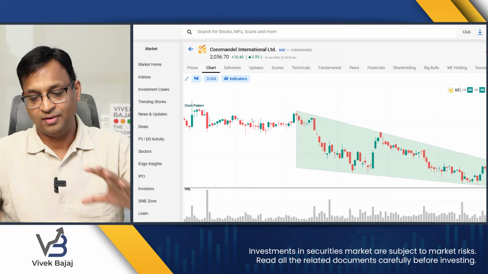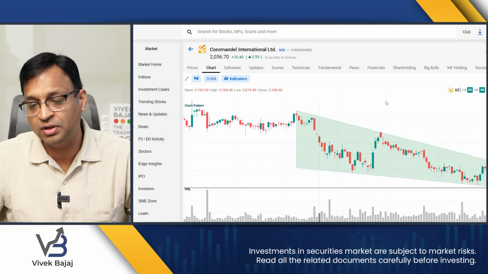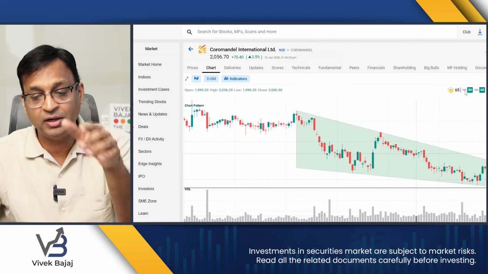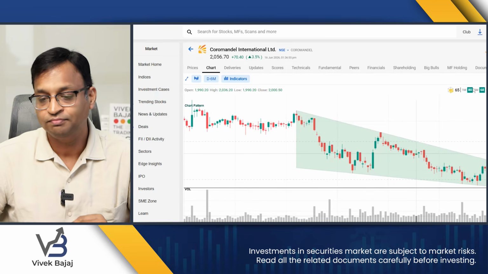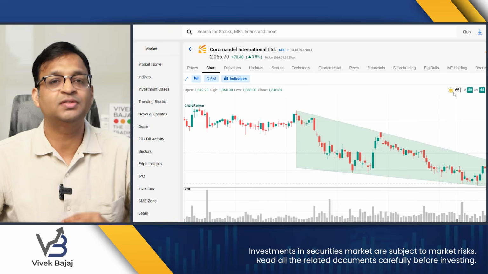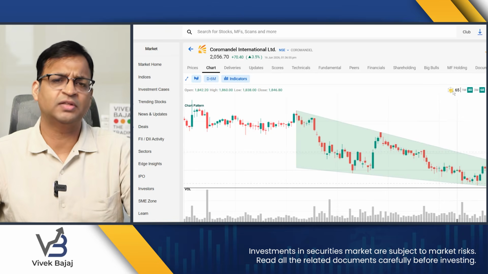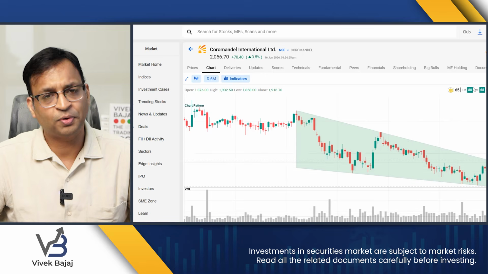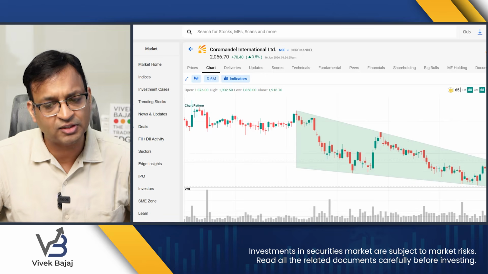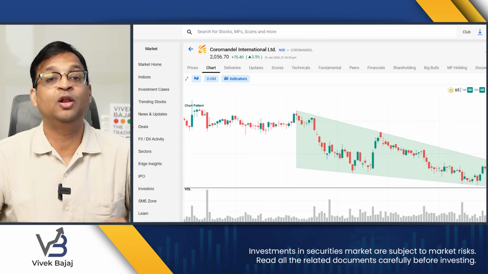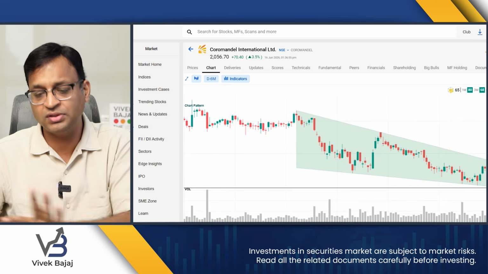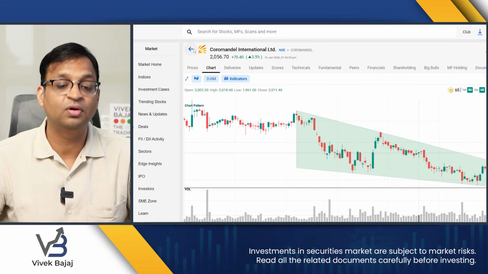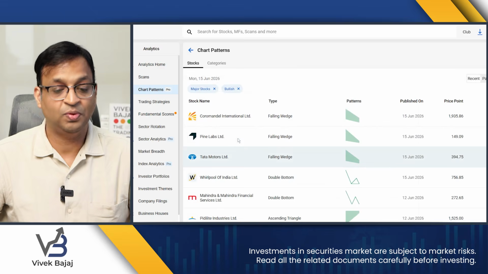Now how do you trade? Look at this, Coromandel International, fundamental score. Remember, fundamental score, take momentum score as part of the edge chart. Fundamental score is 65, which is okay. 70 plus is desirable, but 65 is not bad. Momentum score is also positive. My only concern is that the 6-month score is still yellow, but it's not red, still yellow. So this is a stock which you can look at because there is a chart pattern and there is a good score which we are looking at.